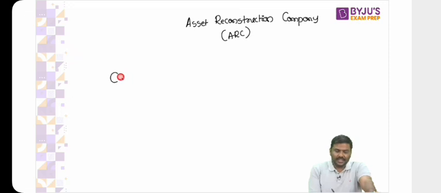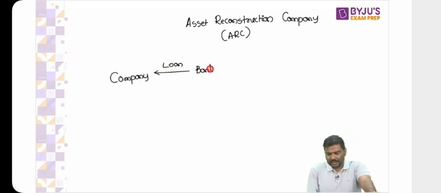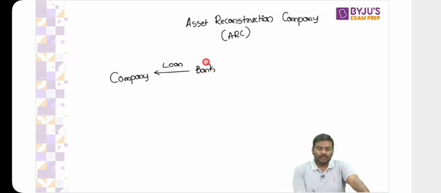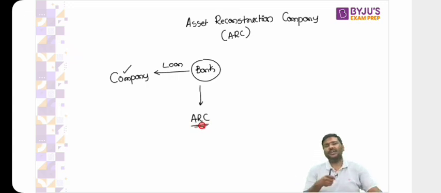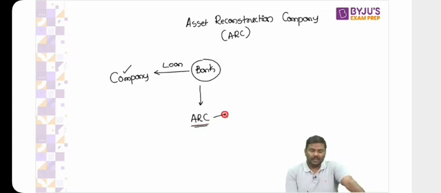Imagine here is a company. The company takes a loan from a bank. The company doesn't repay the loan and it becomes an NPA. Now the bank can simply sell off or transfer the company into a new entity called an ARC, Asset Reconstruction Company. In fact, in India there are around 28 ARCs. Not very well functioning, but there are around 28 ARCs.